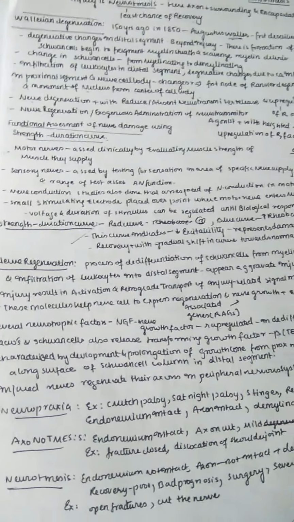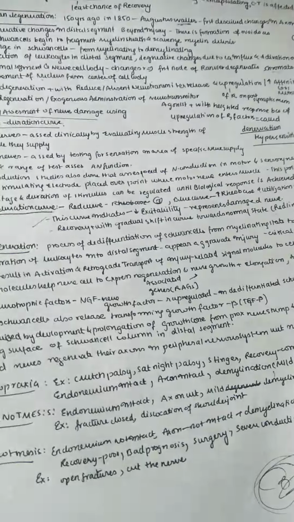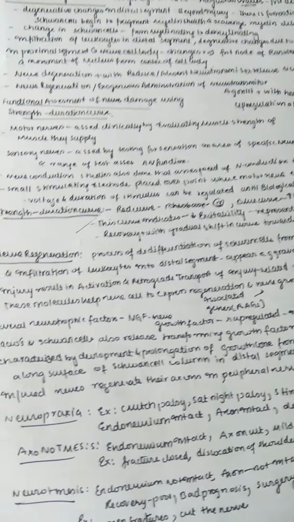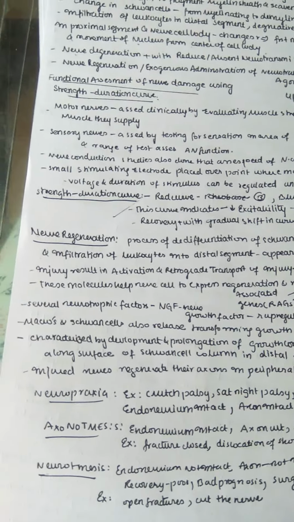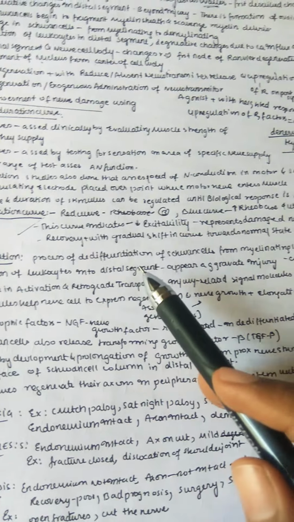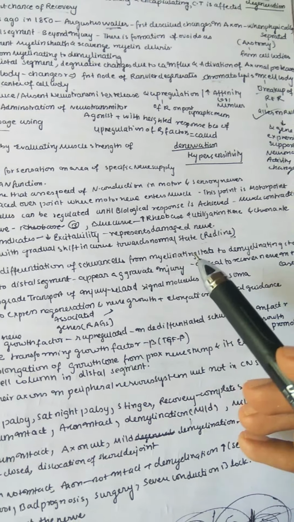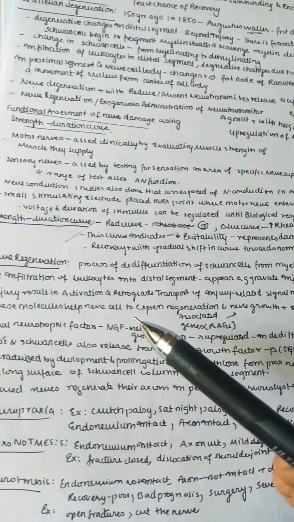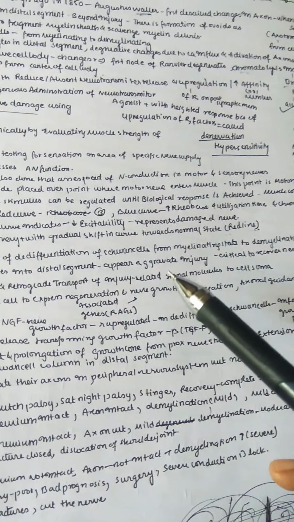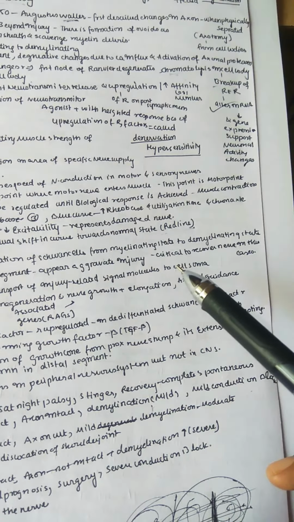Now let us see nerve regeneration. Till now we have understood the types of injuries, Wallerian degeneration, and also the strength duration curve. Now the last part is nerve regeneration. The dedifferentiation of Schwann cells from the myelinated state to the demyelinated state and infiltration of leukocytes into the distal segment appear to aggravate injury and are critical to nerve recovery in these cases.